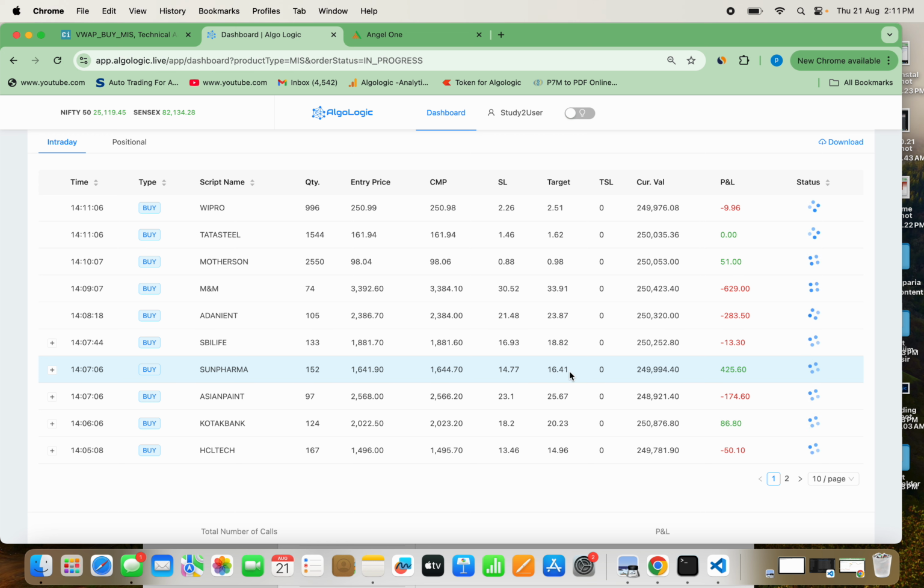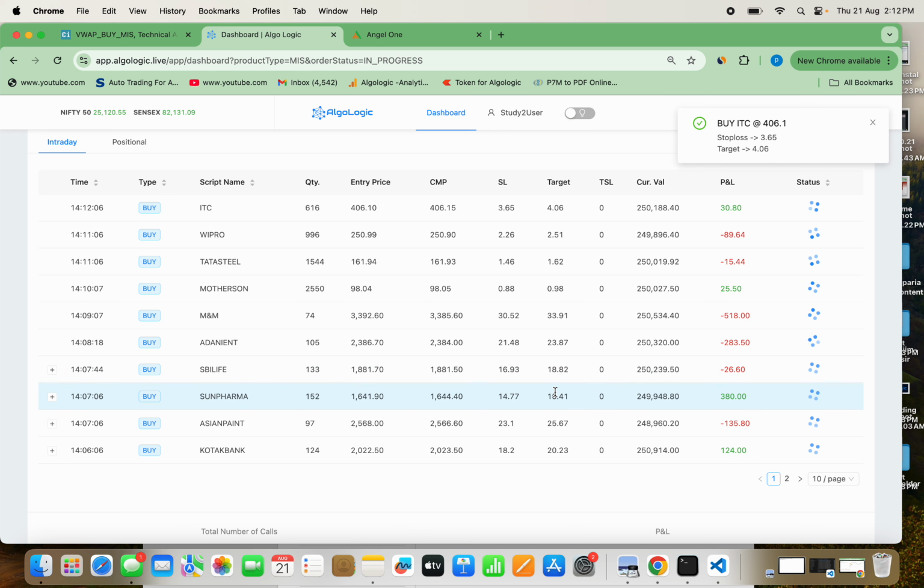That means you don't have to sit and calculate what target and what SL to keep. In an intraday trade it has taken approximately 1% as the target, and a stop loss lesser than 1%. So all this selection of the stock, the quantity, the target and SL will be done by the Algologic software, so you don't have to worry.